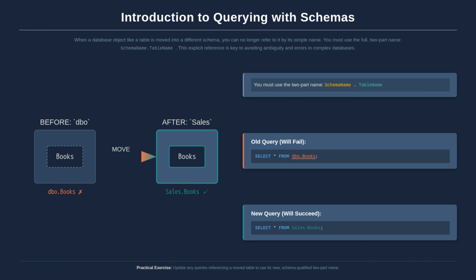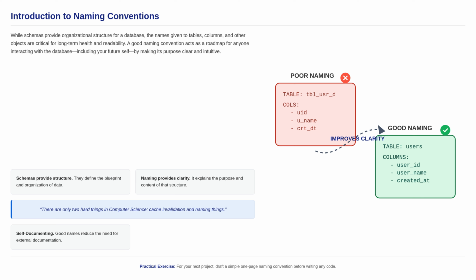Now that the table has moved, if we try to select from dbo.books, we'll get an error saying it's an invalid object name. We must now refer to it by its full two-part name, sales.books. Our query becomes select star from sales.books. This explicitness is key to avoiding ambiguity in a large database. Great! We've seen how schemas provide organizational structure.